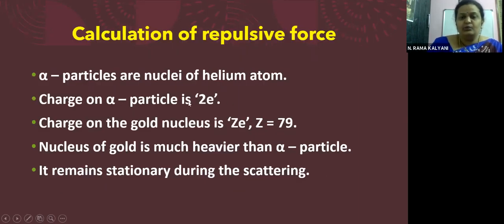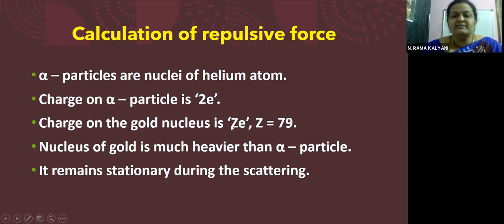Now let us try to calculate the force of repulsion which is acting between the nucleus and the alpha particle. So what are alpha particles, children? Alpha particles are the nuclei of the helium atom. So there's a difference here, children. Helium atom and alpha particles are different in this way. Alpha particles are just the nuclei of the helium atom. The charge on the alpha particle is 2e, isn't it, children? 2e, that is 2 protons.